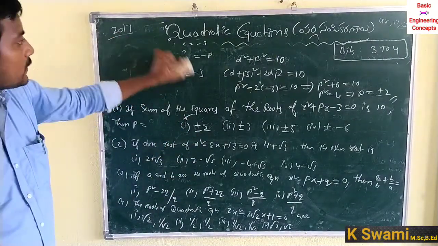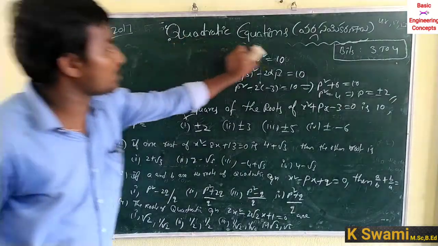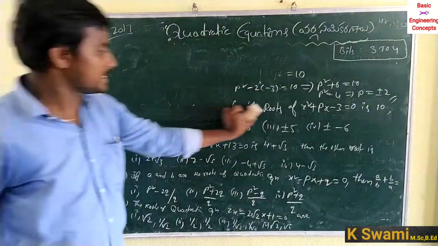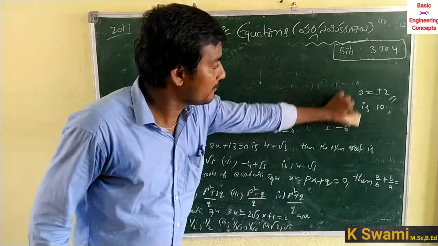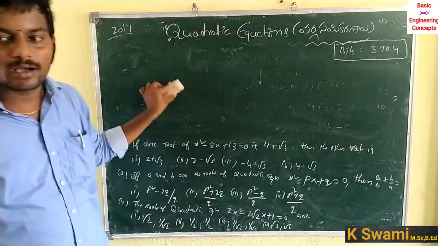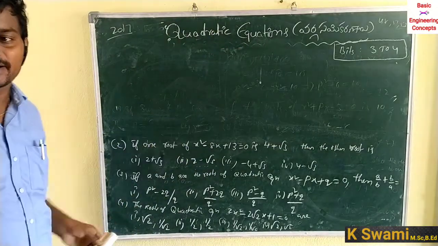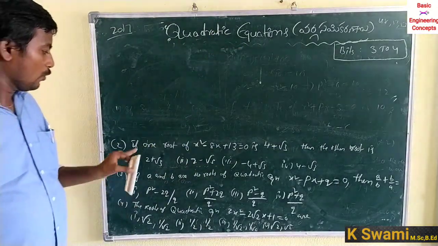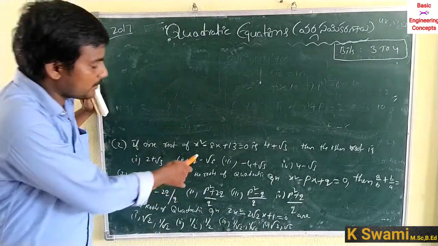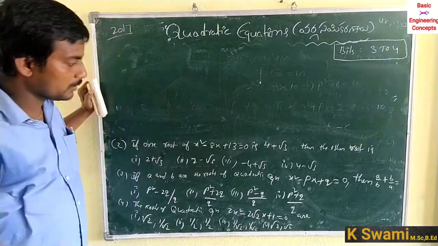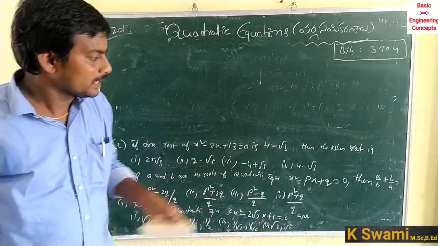The second question in 2017 from quadratic equations. Let us discuss the second question asked in 2017 from quadratic equations. If one root of x square minus 8x plus 13 is equal to 0 is 4 plus root 3, then the other root is